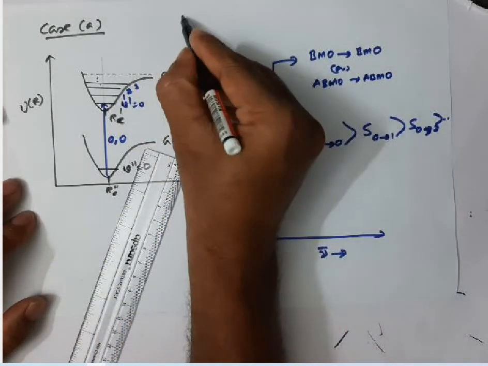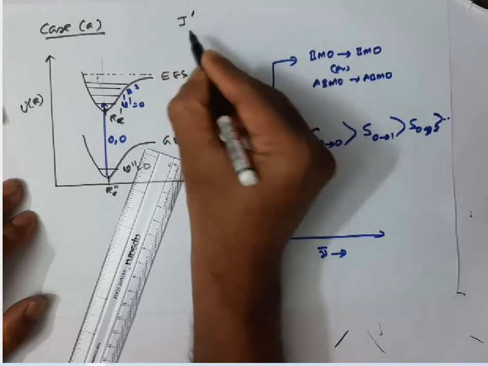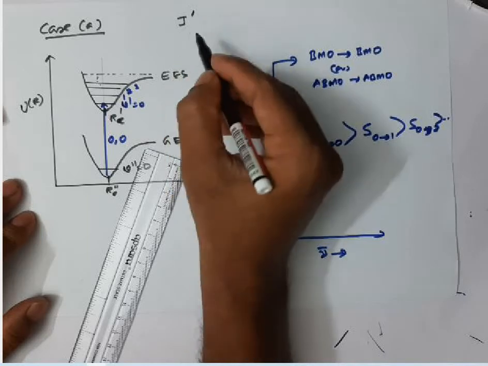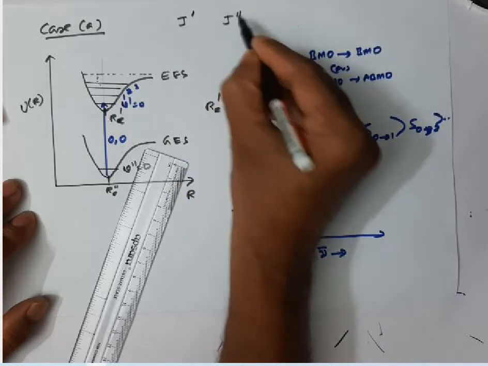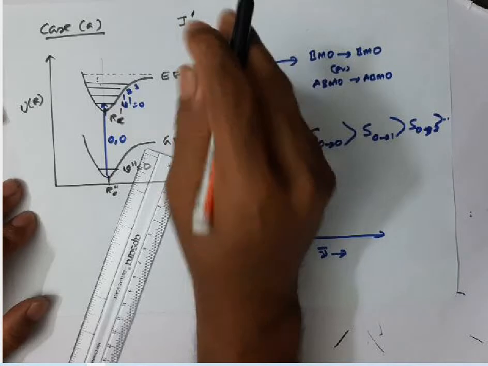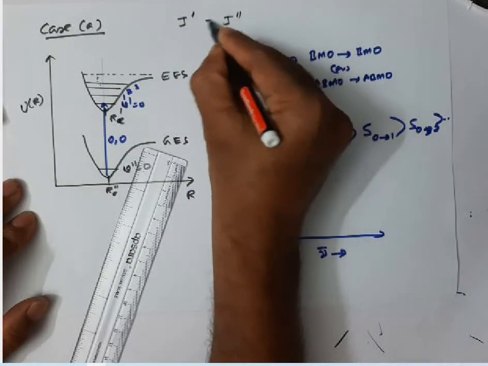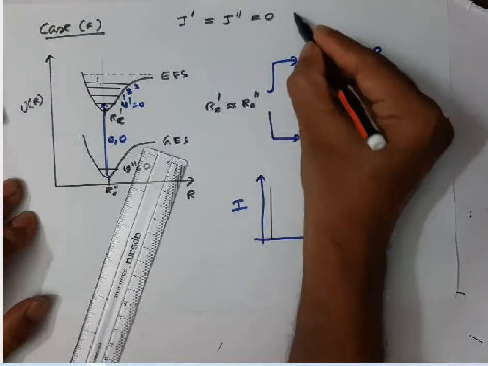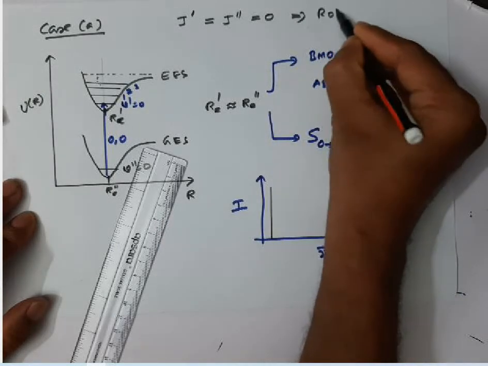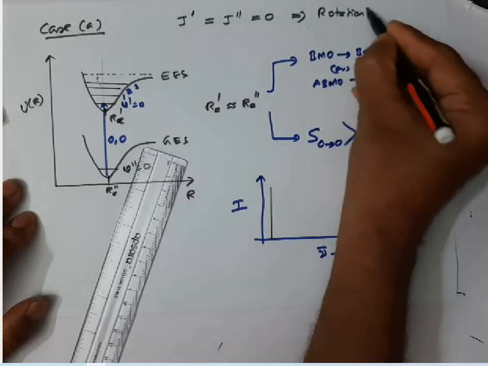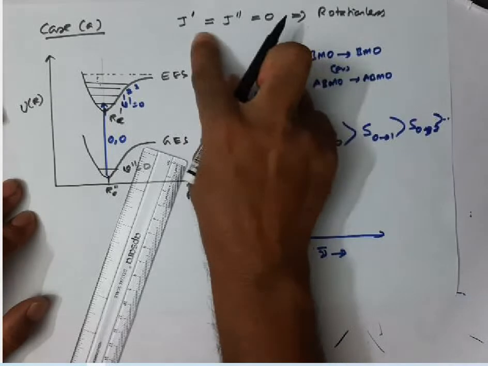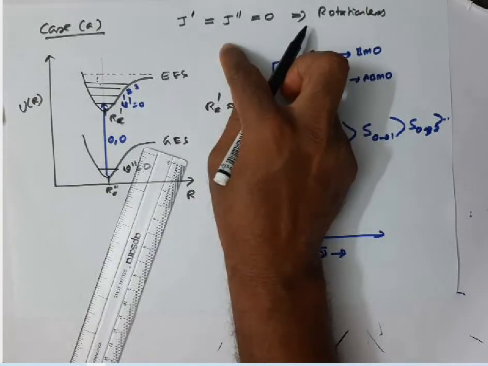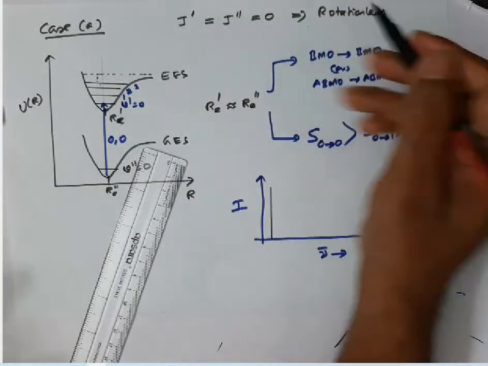What is meant by that? J prime is the rotational level of the excited electronic state, and J double prime is the rotational level of the ground electronic state. If these two are equal and equal to 0, we call that transition a rotation-less transition, because in both the J values are 0, therefore there is no rotational angular momentum, so we call it a rotation-less state.